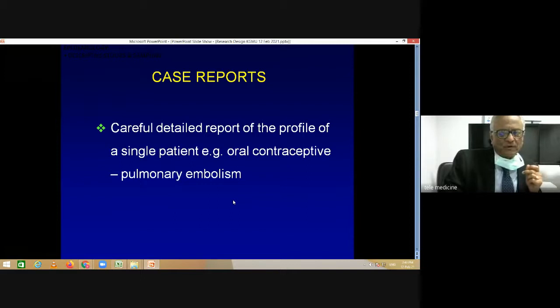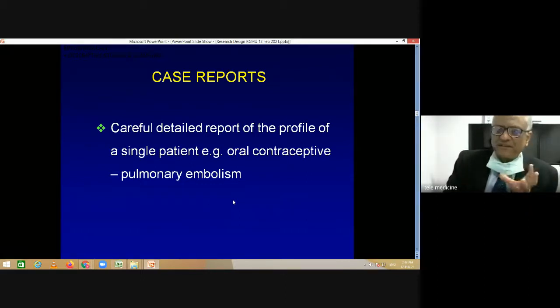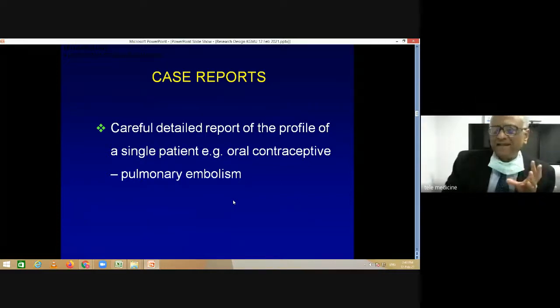Descriptive studies on individuals and not populations are case reports, case series, and cross-sectional studies. Case reports, I think all of you know, are detailed reports of the profile of a single patient. And sometimes they give a clue as to a possibility of a link. For example, the link between oral contraceptive use and pulmonary embolism was first reported as a case report, and subsequently it was proven in bigger trials.